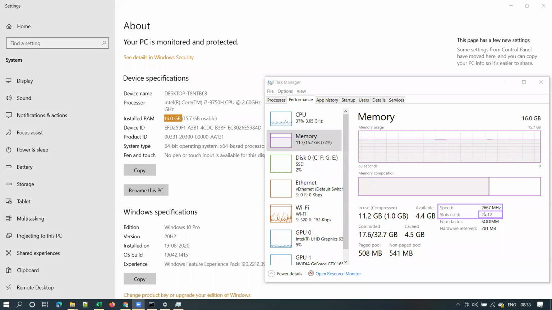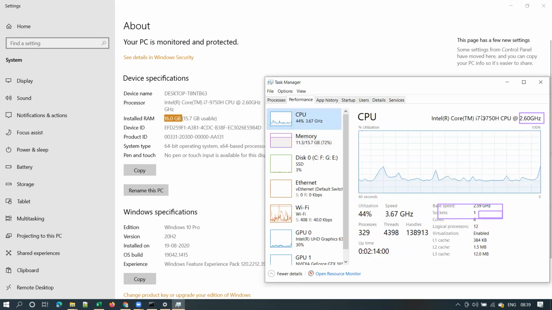Slots used 2 of 2 means, see, the total installed RAM is 16 GB, and here it's saying slots used 2 of 2. That means I have two 8 GB RAM modules installed on my laptop. Any laptop will have two RAM slots, out of which 2 of 2 are used. That means I have two 8 GB RAMs installed on my machine. Clear, guys? Yes, sir. Okay, sir.